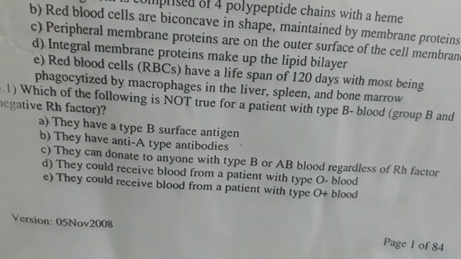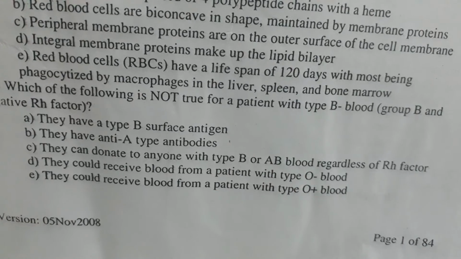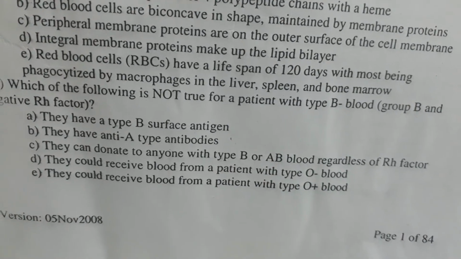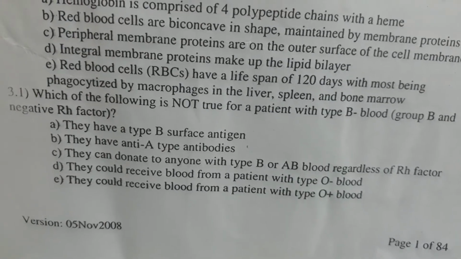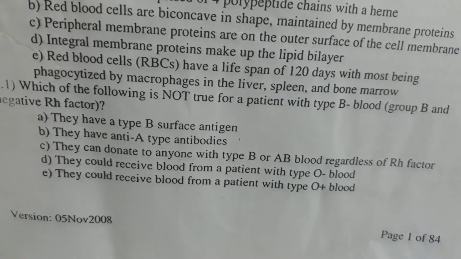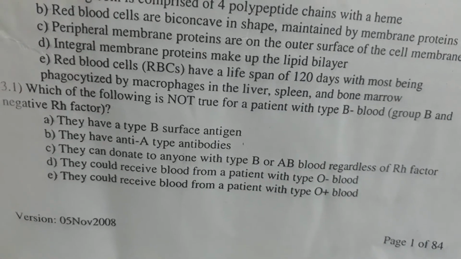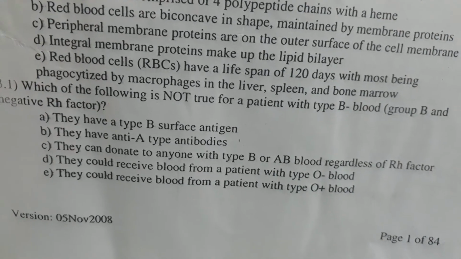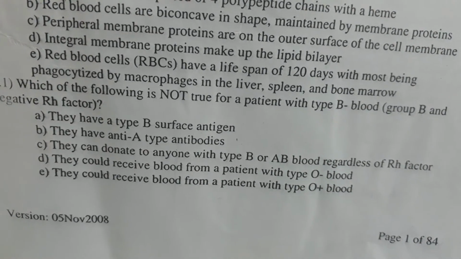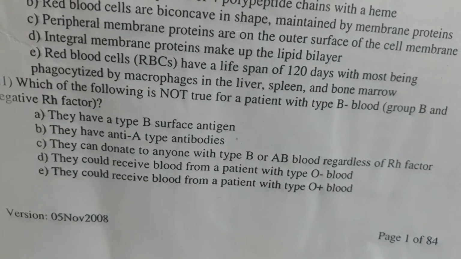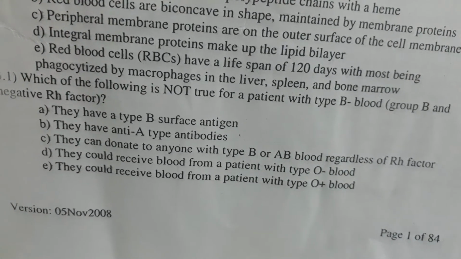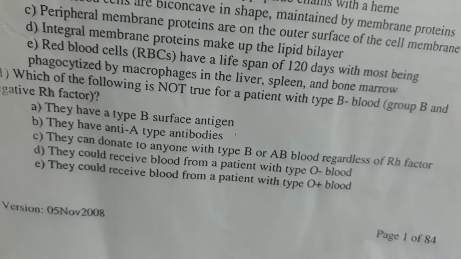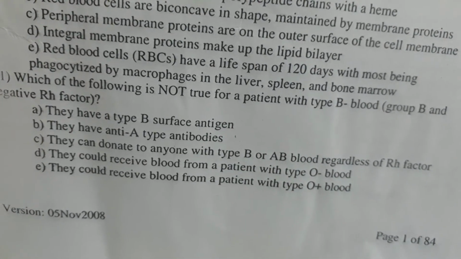Next question is, which of the following is not true for a patient with blood group B and negative Rh factor? Option A. They have a type B surface antigen. Option B. They have anti-A type antibodies. Option C. They can donate to anyone with type B or AB blood regardless of Rh factor.